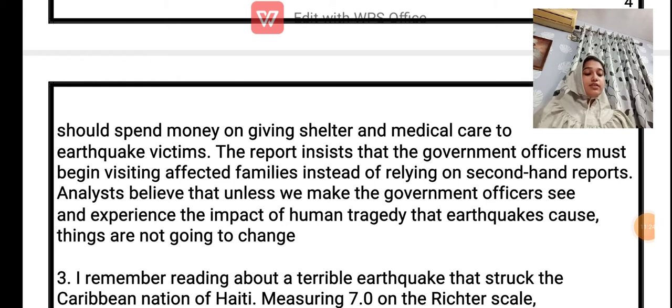Visiting. The report insists that the government officers must begin visiting affected families instead of relying on second-hand reports. Analysts believe that unless we make the government officers see and experience the impact of human tragedy that earthquakes cause, things are not going to change.